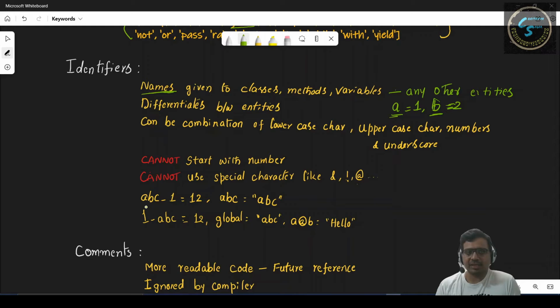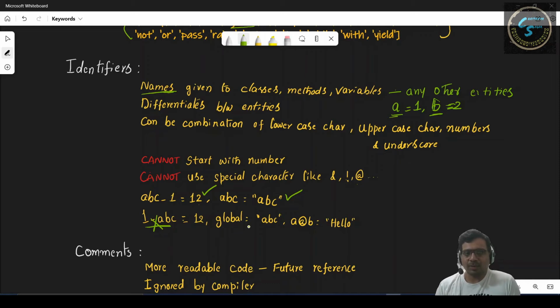We consider this particular identifier abc_1 is equal to 12, which is a valid identifier. Similarly, abc is equal to string abc is also a valid identifier. But if you see here, we have 1_abc. This is not a valid identifier because it is starting with a number.